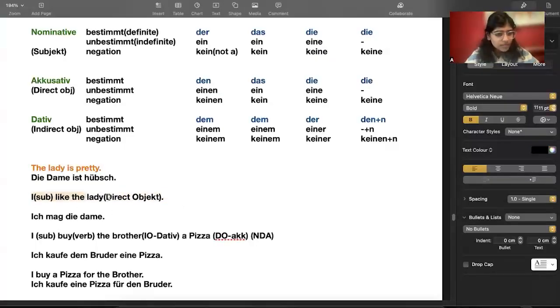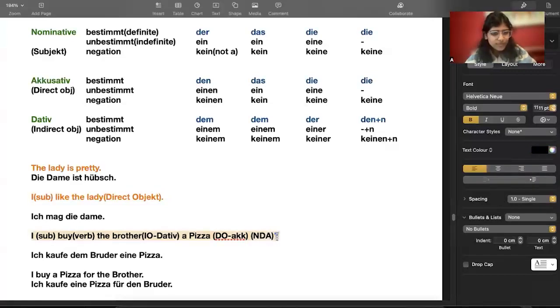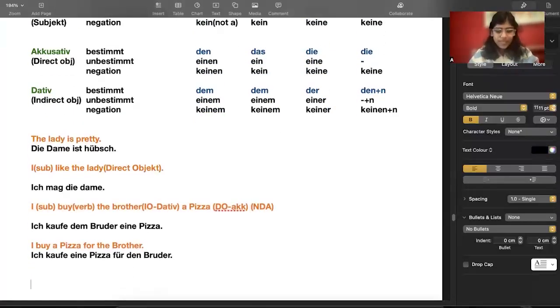Okay. So these are all the examples that we have done. Now I have to give you an example for this den plus n, right? So we have I buy the children a pizza, right?